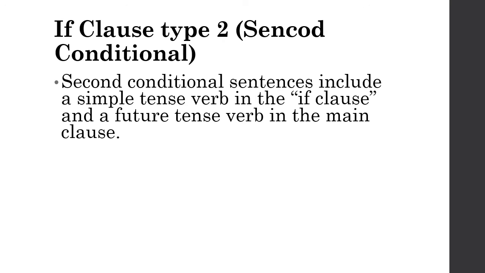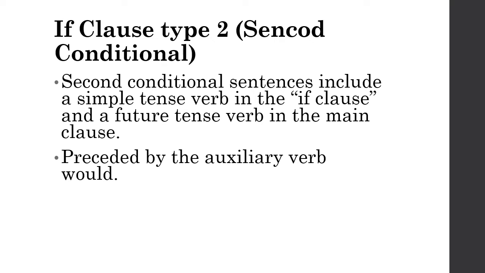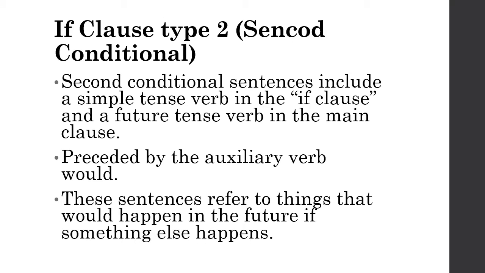So second conditional sentences include a simple tense verb in the if clause and a future tense verb in the main clause. In the if clause, simple tense verb, and in the main clause, future tense, preceded by the auxiliary verb would. These sentences refer to things that would happen in the future if something else happens. We are going to see some examples.